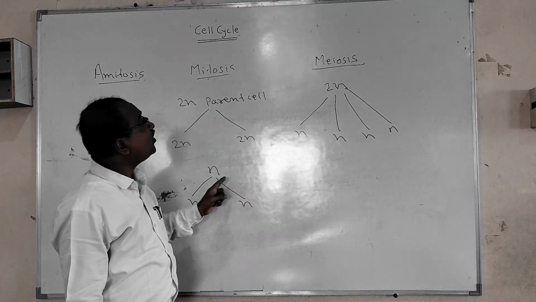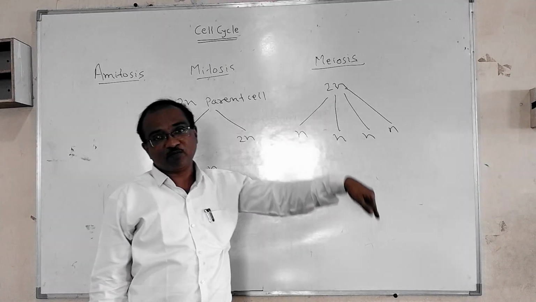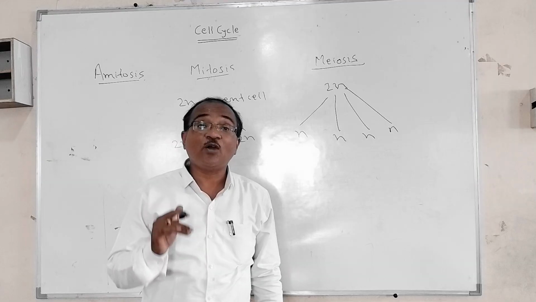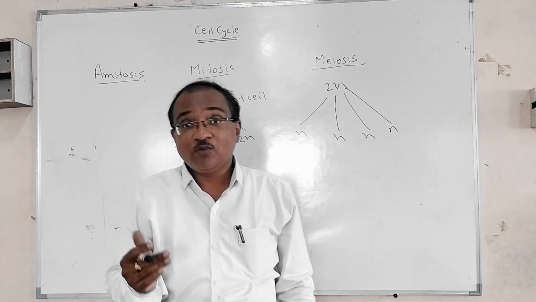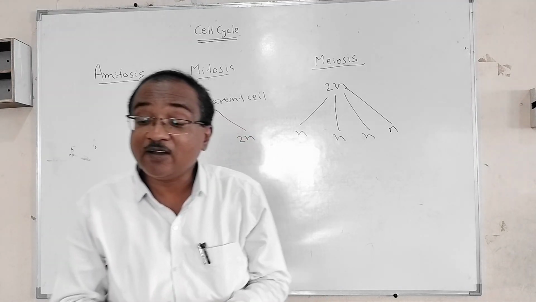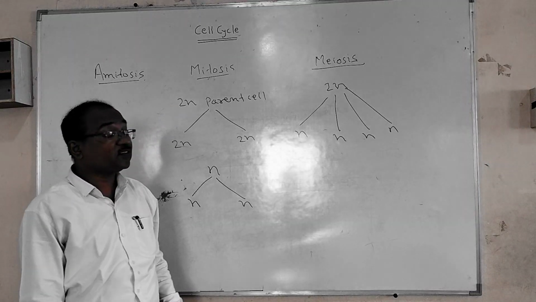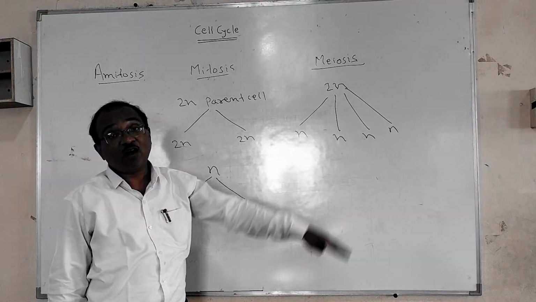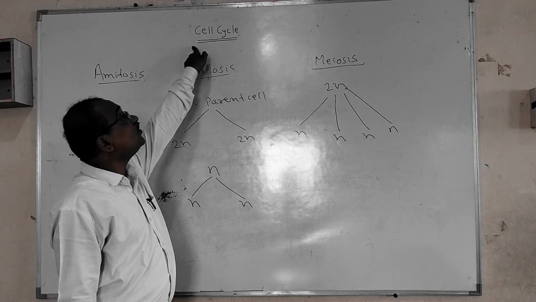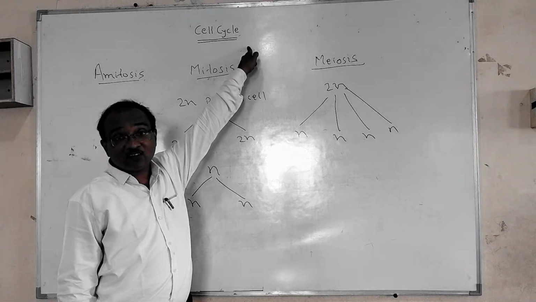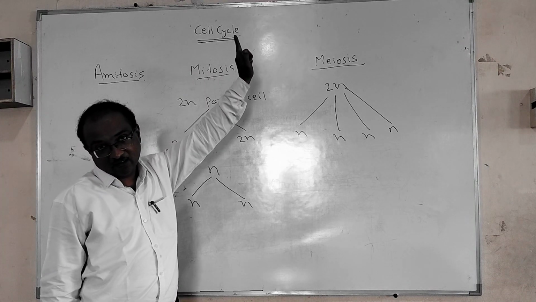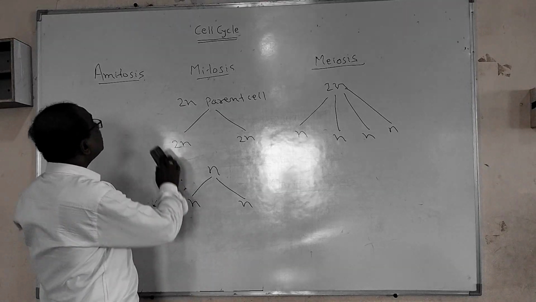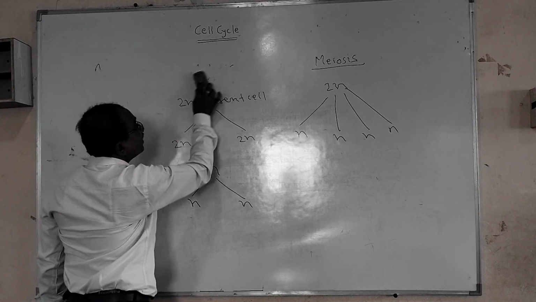But before going into either mitosis or meiosis, the cell has to prepare itself for the division. All that preparation takes place in successive stages. All those stages are included under the heading called the cell cycle. So today we are going to discuss the cell cycle.